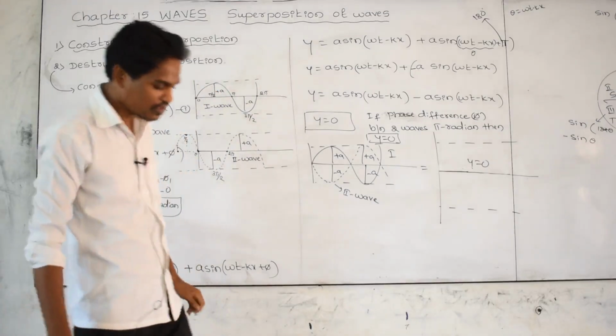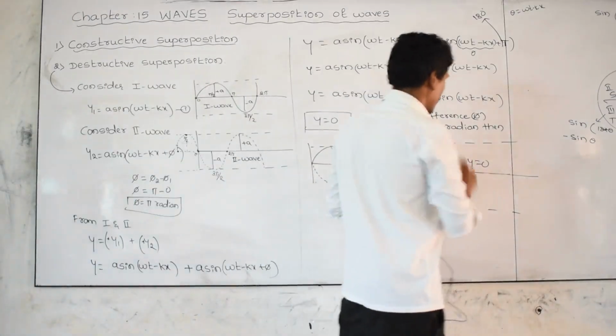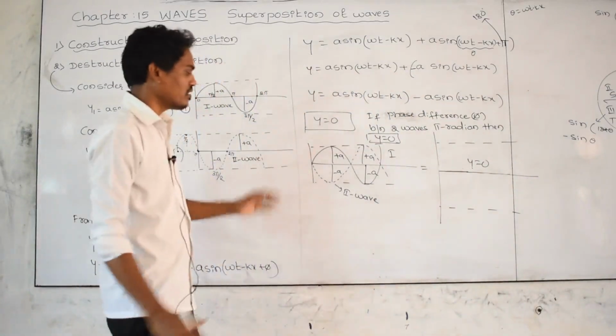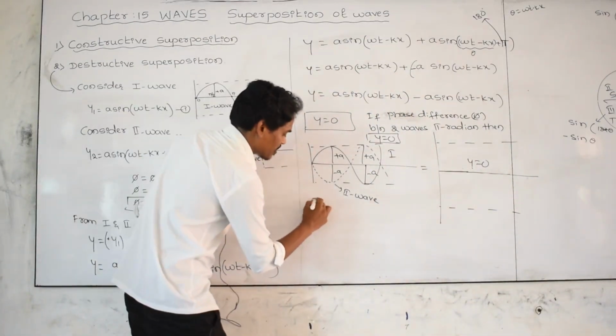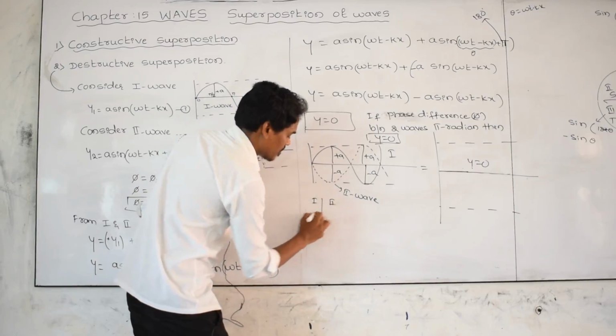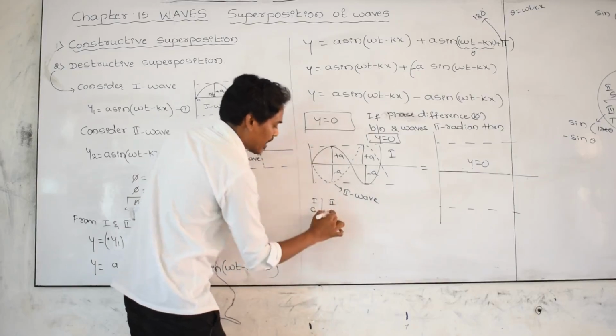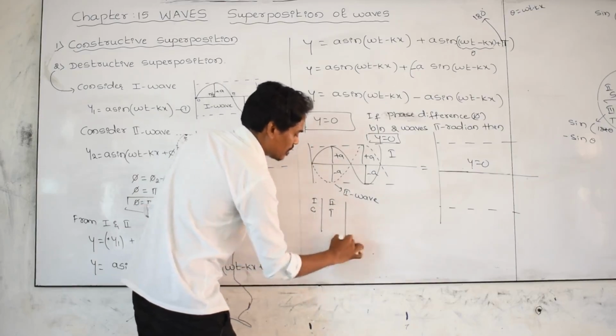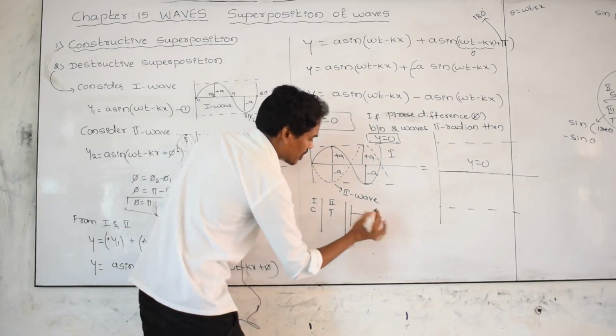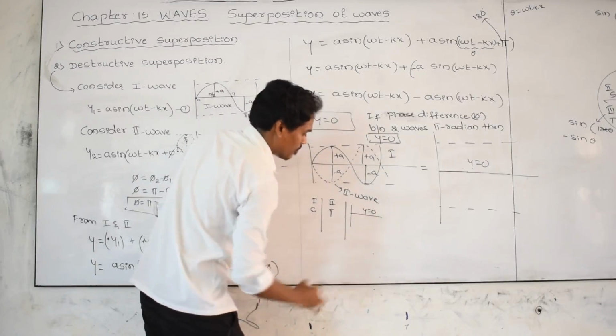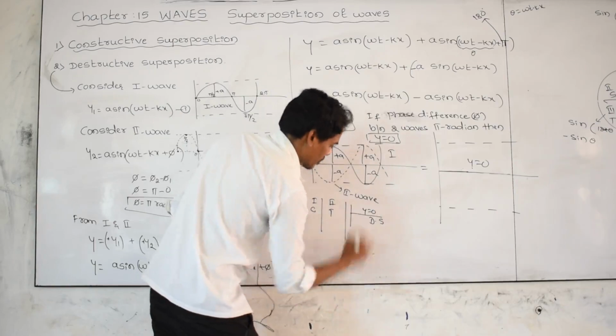Destructive superposition: remember, this is the first wave and this is the second wave. The crest of the first wave and the trough of the second wave, then there is no wave, y is equal to 0, and this is destructive superposition.